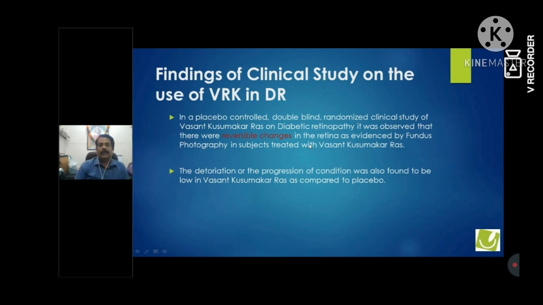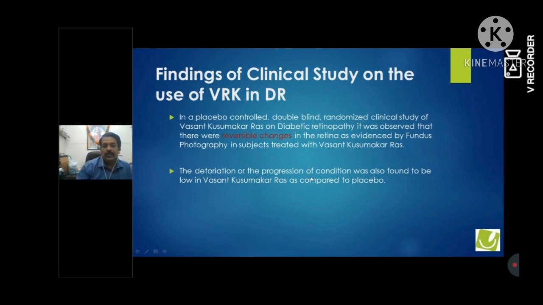When we did the final analysis, the ophthalmologist was surprised to see the changes in the retina, which as per his thinking cannot be reversed. But we could see that the changes were reversed, which he has also reported in the thesis.